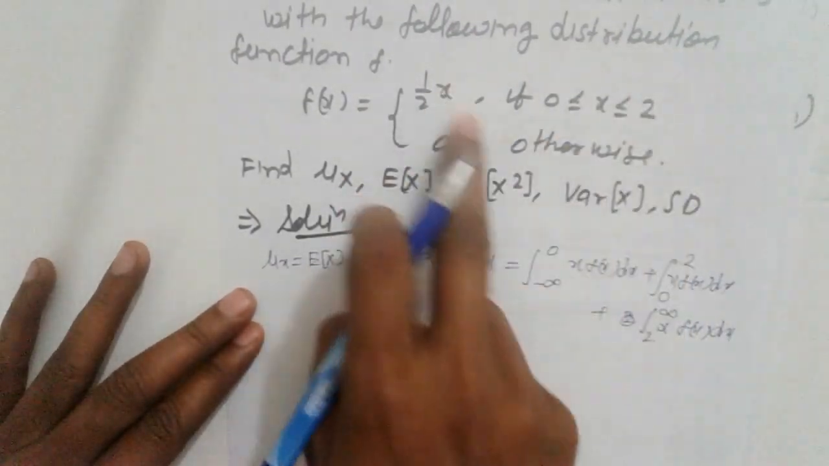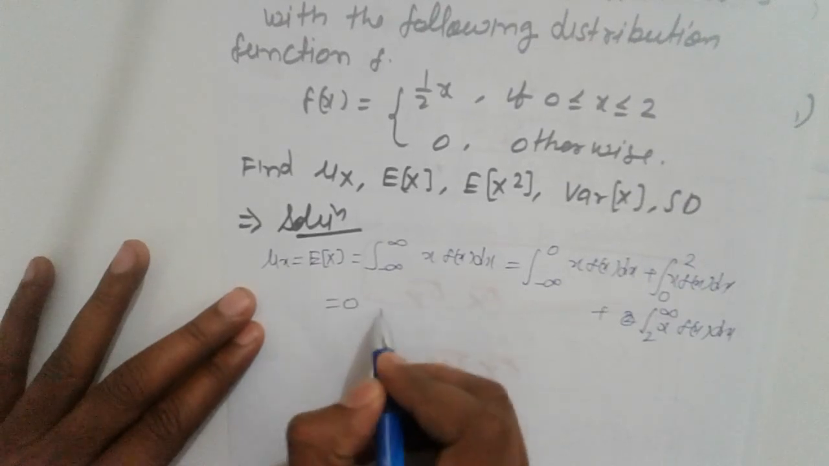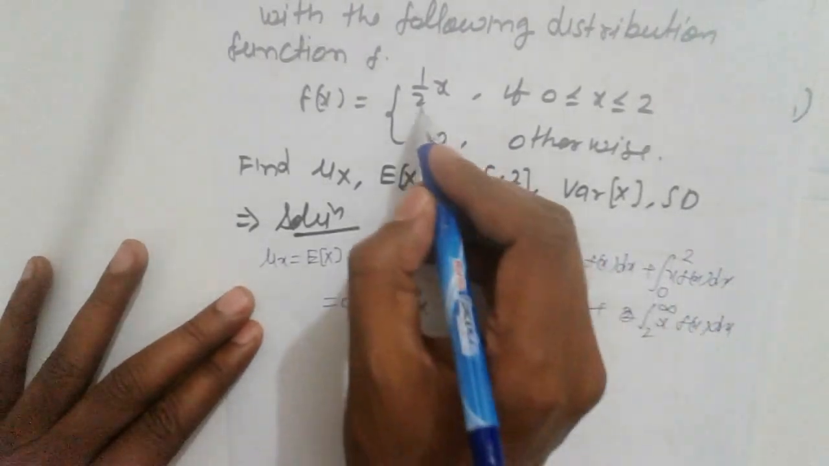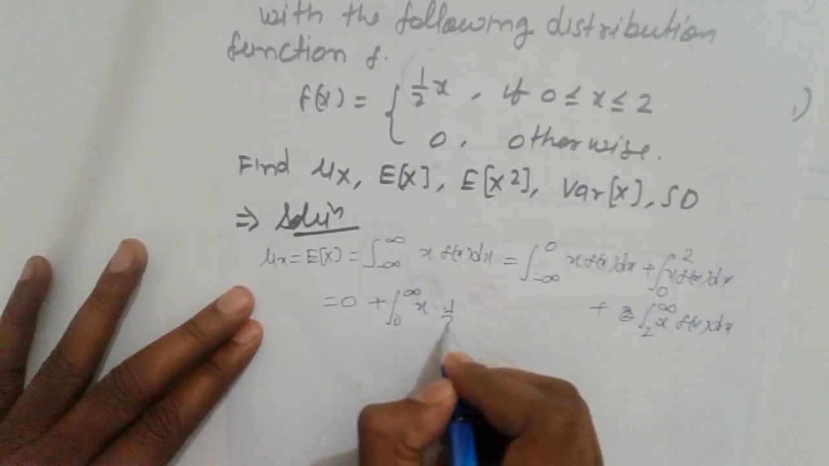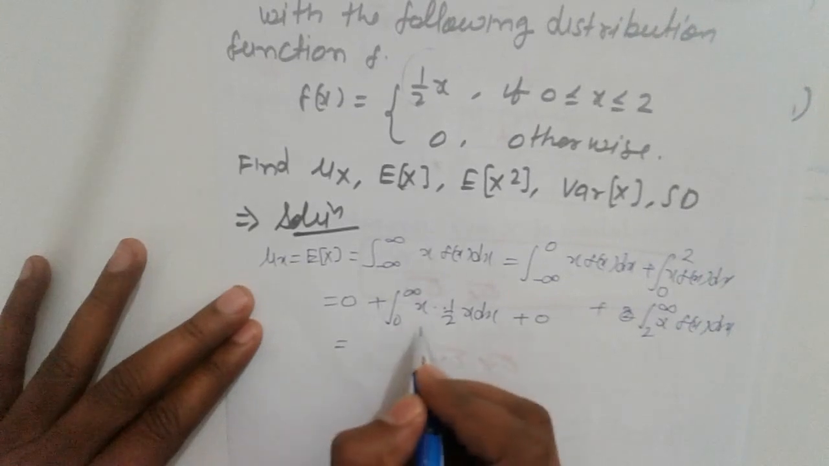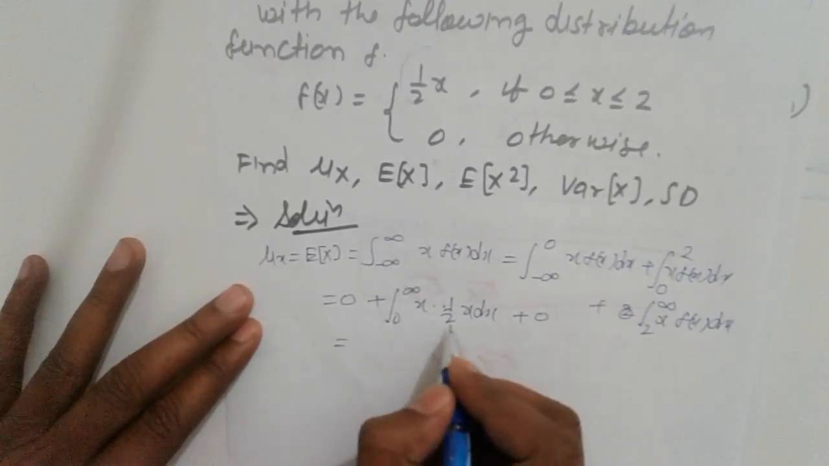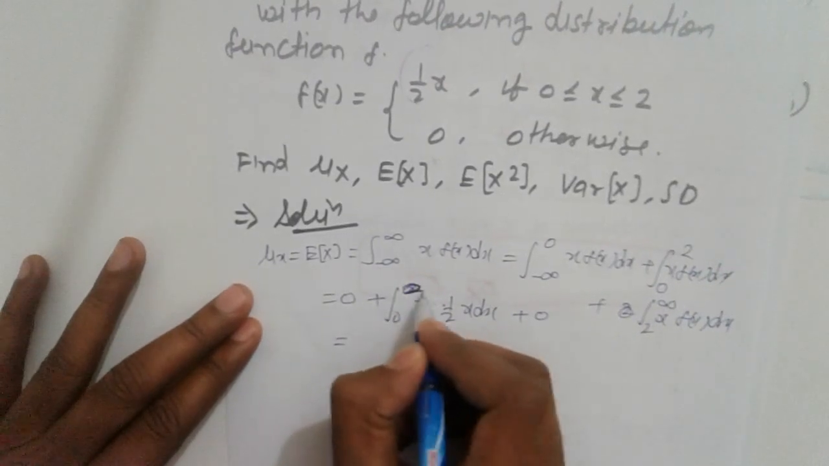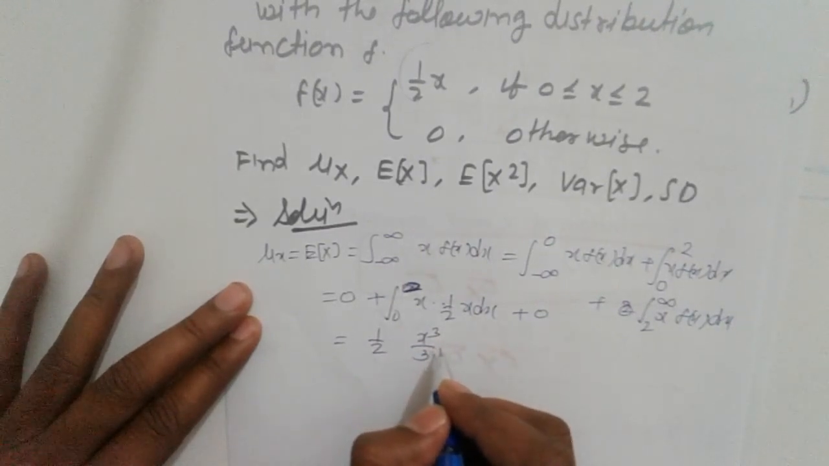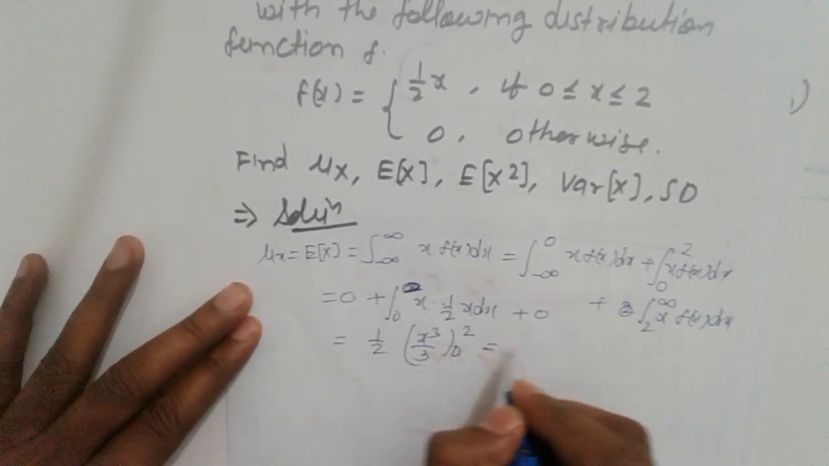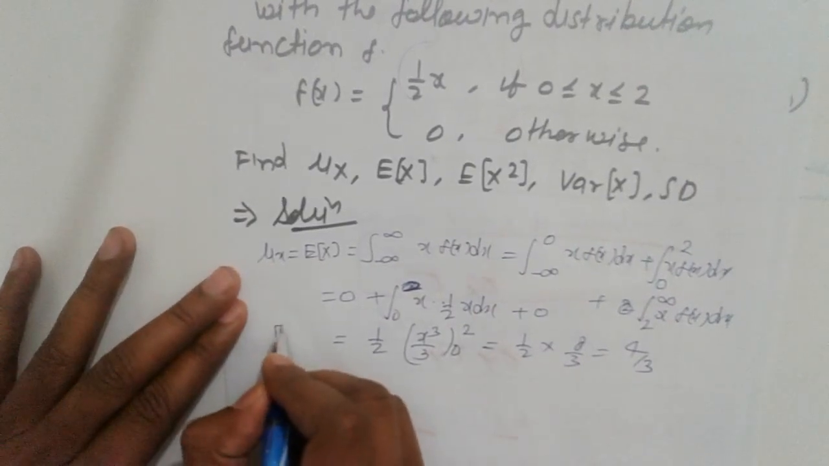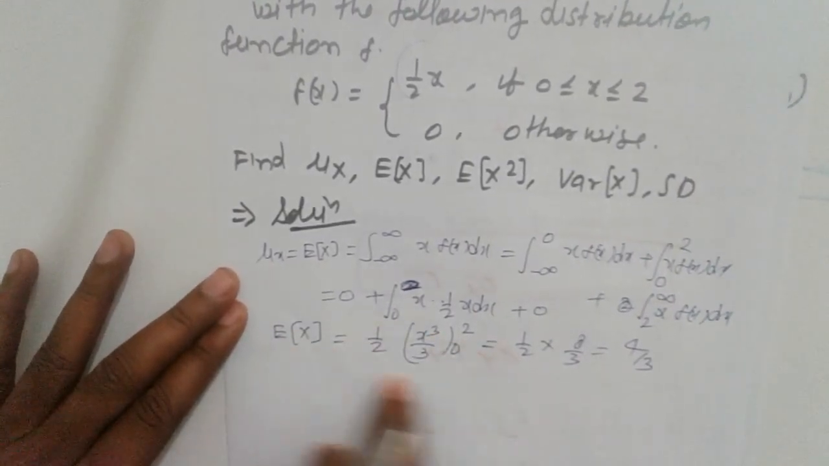Let's split the integral according to the limits. The first term is 0. In the second term, from 0 to 2, f(x) is 1 by 2 x, so this is the integral of 1 by 2 x squared dx, and the third term is 0. Simplifying, we get 1 by 2 times x cubed by 3 from 0 to 2, so 1 by 2 into 8 upon 3, total 4 by 3. That is the value of E[X], 4 by 3.